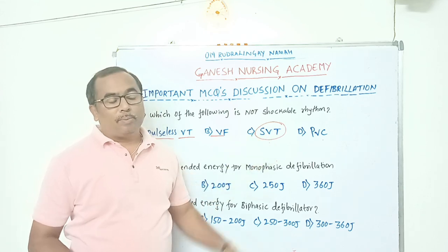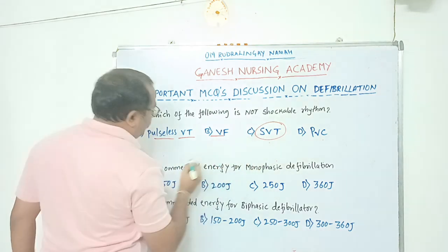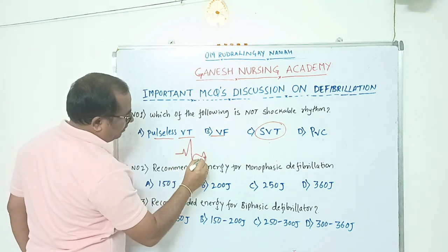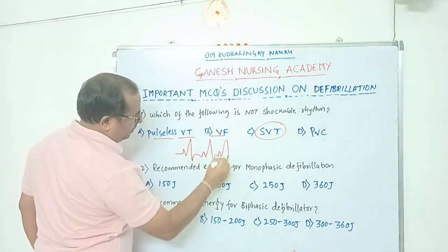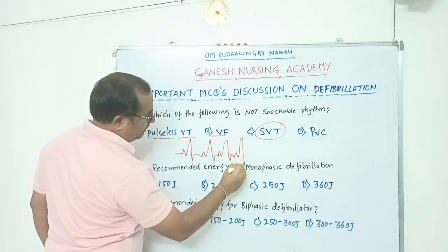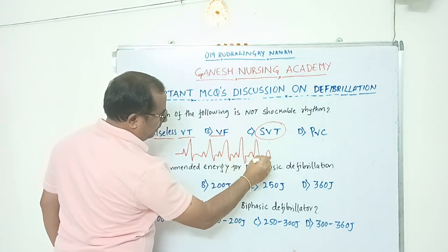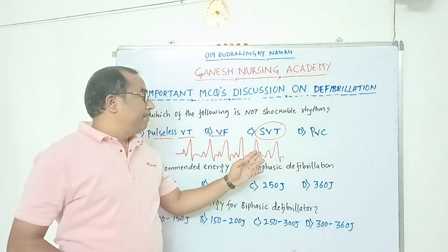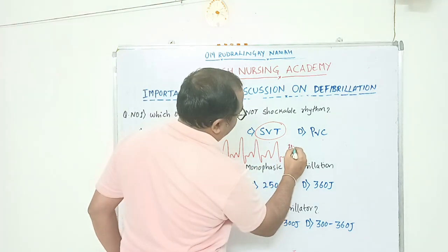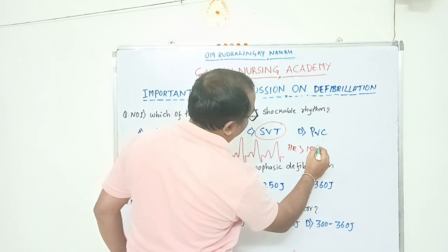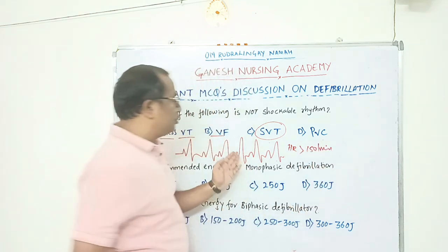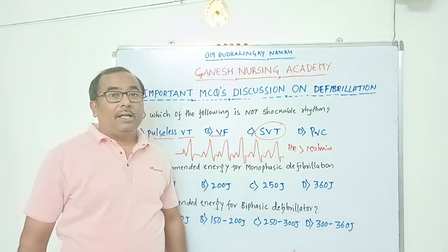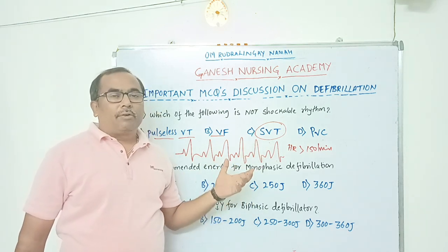In supraventricular tachycardia the patient's heart rate will be more than 150 per minute. So here we use synchronized cardioversion, not the manual defibrillator.